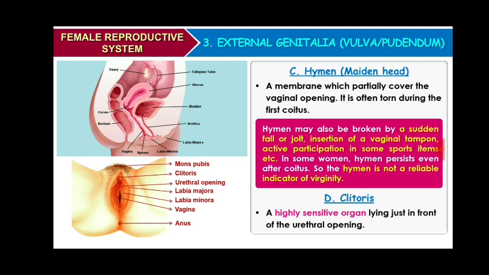So, the presence or absence of hymen is not a reliable indication of virginity or any sexual experience in female.